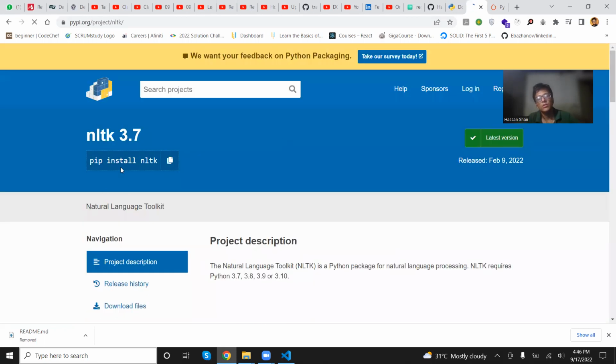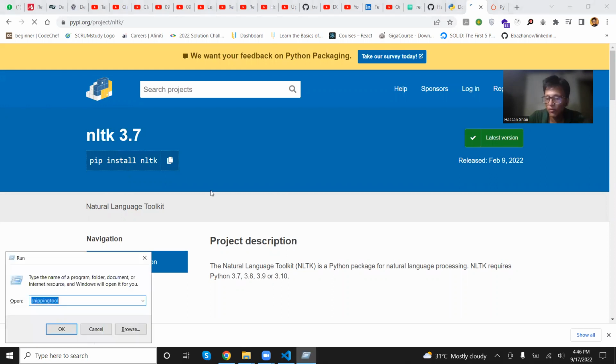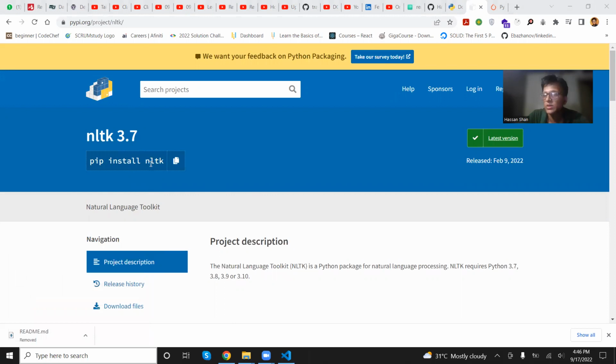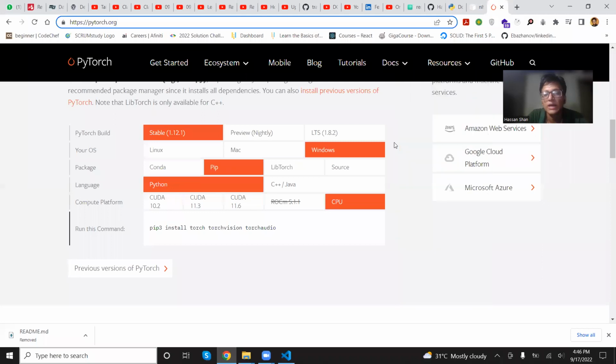So this is a command that you'll have to run. I would recommend that you do it on your PowerShell. So you just copy this command after you've installed Python on your PC or in your VS Code. Run this command, and once you've done that, I want you to run your PyTorch command.